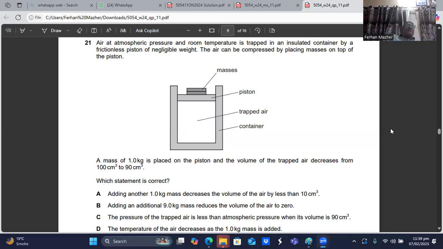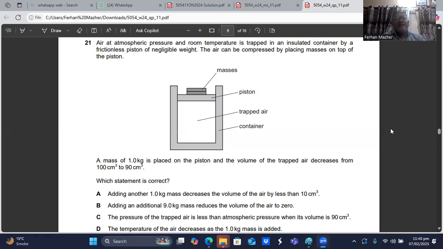Because when you add another 1 kg mass, the volume will further decrease, but this time the decrease must be less than 10 centimeter cube, because when you compress the gas, its pressure has increased. Giving an increment of the same load will not produce the same change in the volume. It will produce a smaller change in the volume. So A can be the answer.